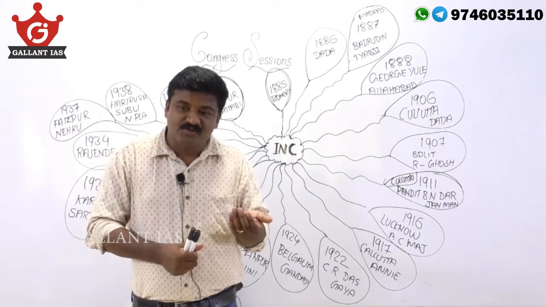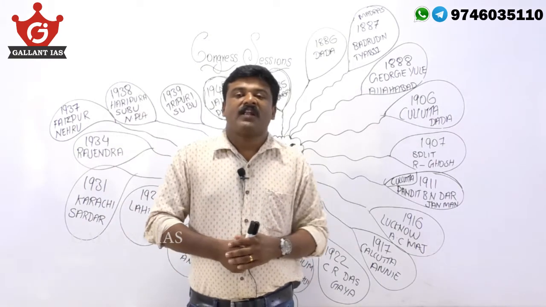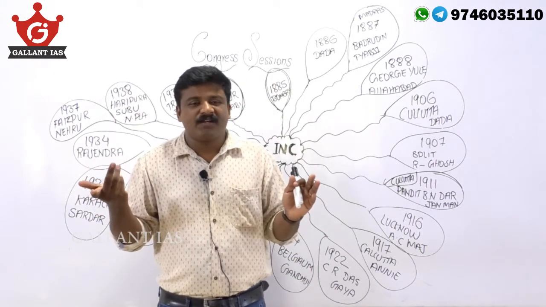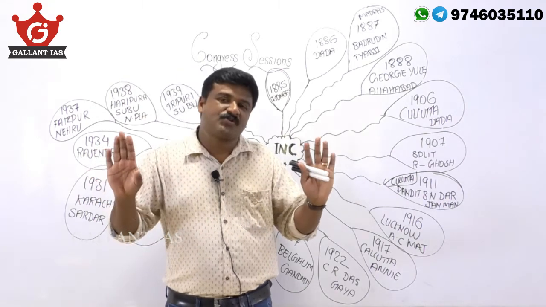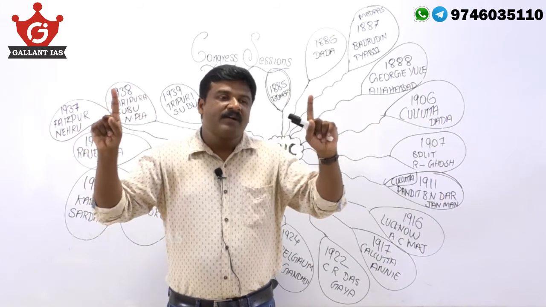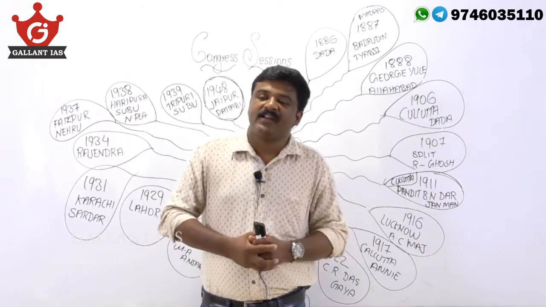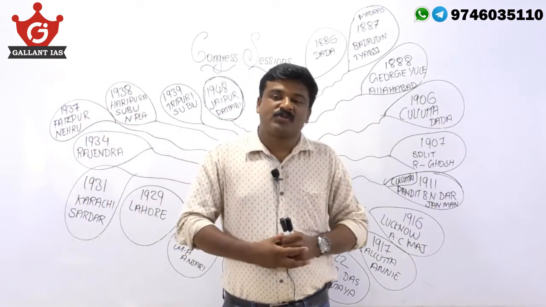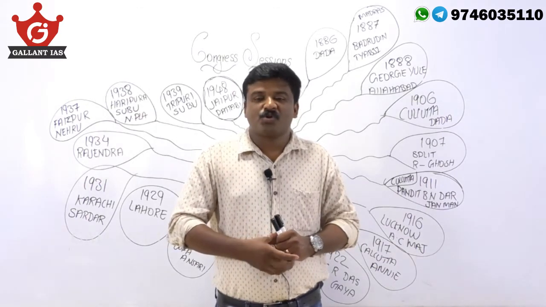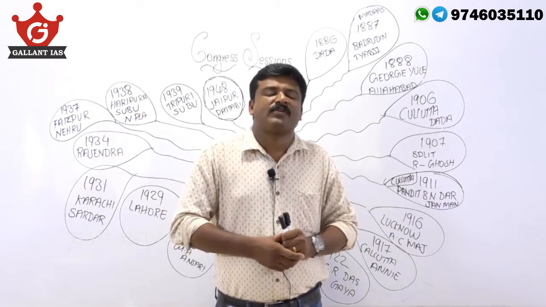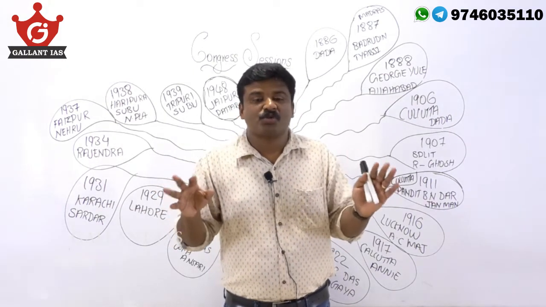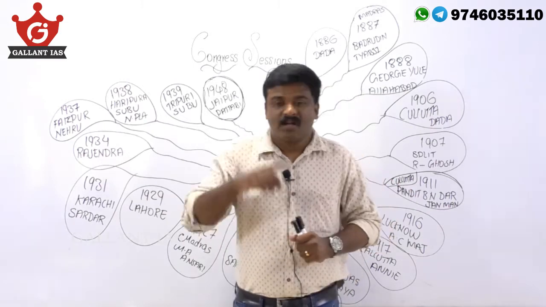1929, next important session, which is the Lahore session. The Lahore session is historically significant. 4-5 times UPSC has continuously asked about the Lahore session. Why is it significant? Because the Lahore session, which is headed by Jawaharlal Nehru, in 1929 adopted the Purna Swaraj resolution. The civil disobedience resolution was adopted. The resolution to boycott roundtable conferences was adopted, and complete independence, the Purna Swaraj resolution, was adopted in the 1929 Lahore session.